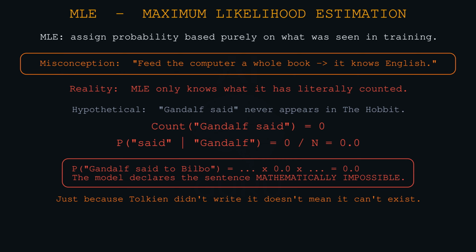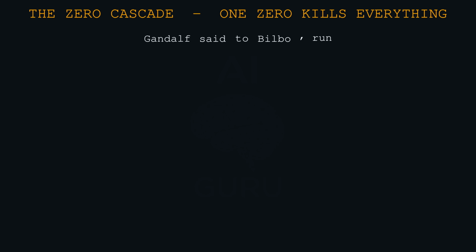And if I ask the model, what is the probability of the sentence "Gandalf said to Bilbo"? The math involves multiplying the probabilities of each pair. If one of those probabilities is 0, the whole thing becomes 0. Everything is 0. The model declares that the sentence "Gandalf said to Bilbo" is mathematically impossible. It cannot exist.